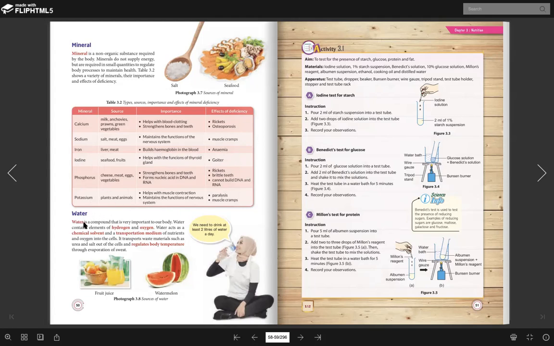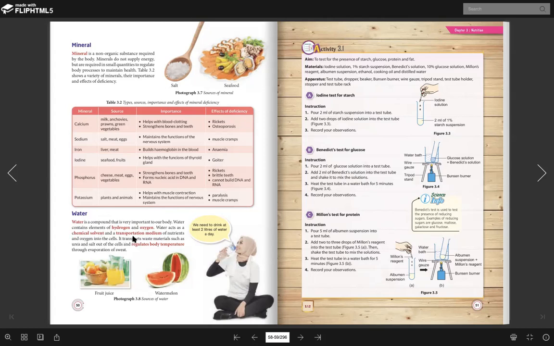Okay, the next one is water. Okay, so water is a compound that is very important. Okay, and water has two elements which are hydrogen and oxygen. Ingat tak water kita cakap H2O. So maksudnya inside the water it has two hydrogen and one oxygen. Okay, this is the function of water. The first function of water is to act as a chemical solvent. Okay, bahan pelarut bahan kimia.